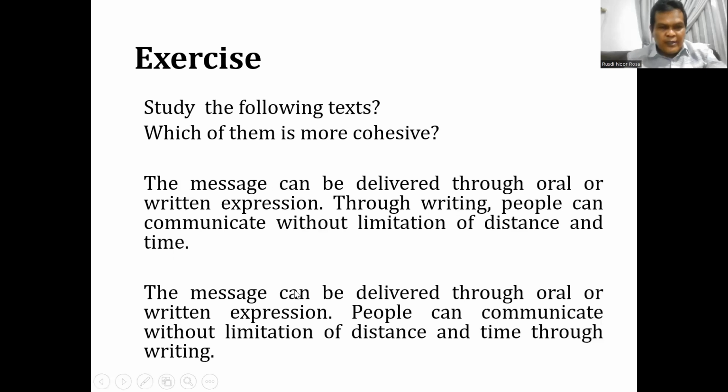Now, in the second text, the theme of the first clause is the message, and the second theme is people. You see here that the rheme in the first clause does not provide any information about people. So we can say that people here is new information.